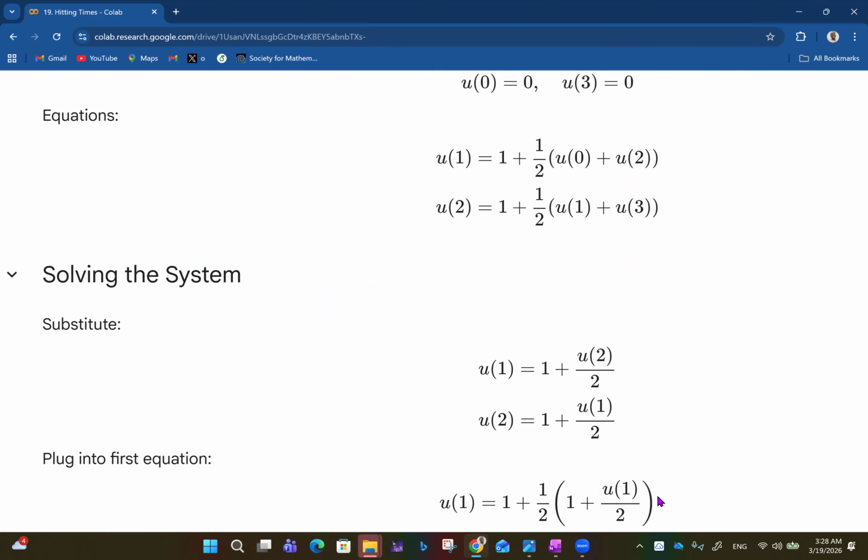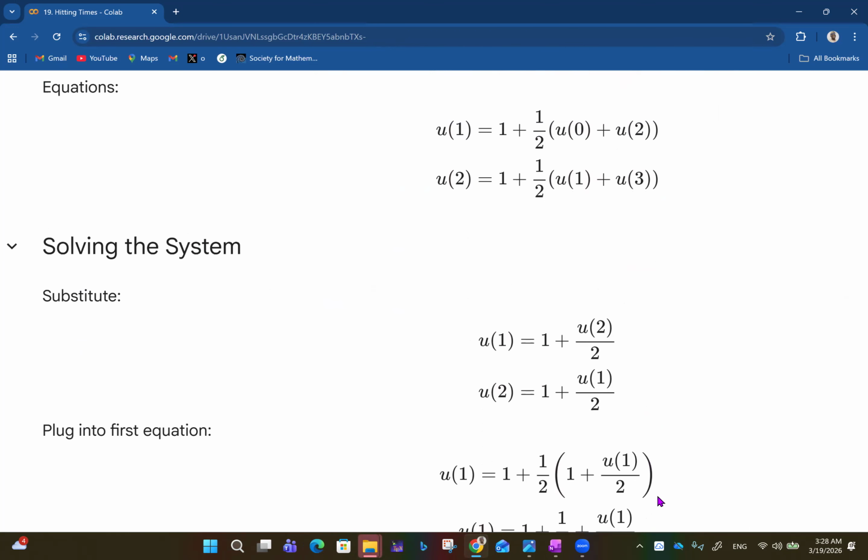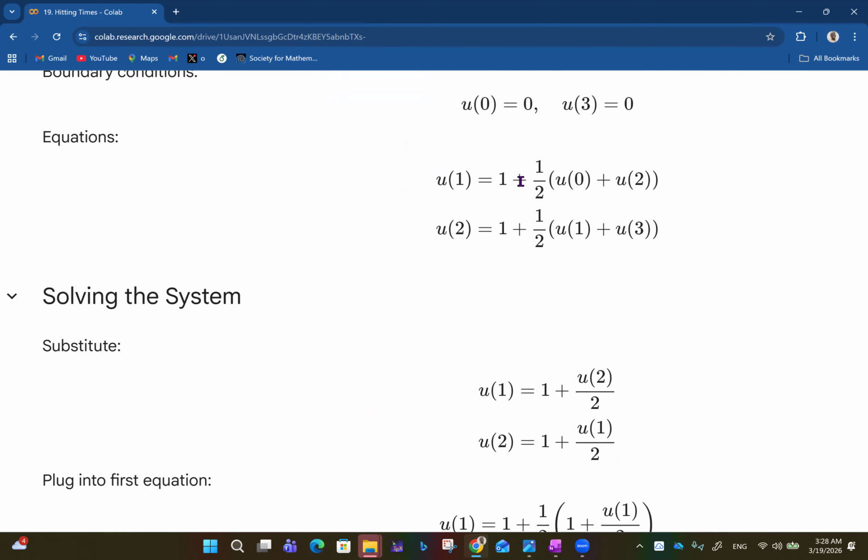So if you then solve the system, this is u1 equals 1 plus half u of 0 plus u of 2. So you can see like terms here now. If you solve the system like a simultaneous equation, you're going to get u of 1 to be equal to 1 plus u of 2 divided by 2, or half u of 2. And u of 2 is going to be 1 plus half of u of 1. So if you solve this simultaneously, because u of 1 is here, u of 2 is here.